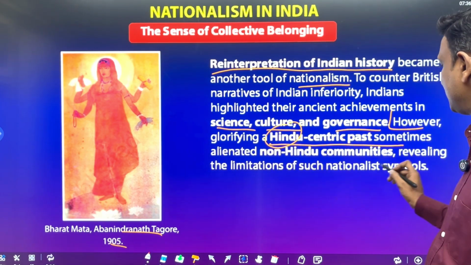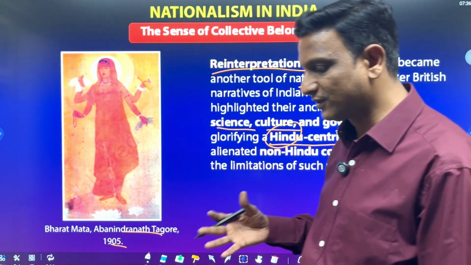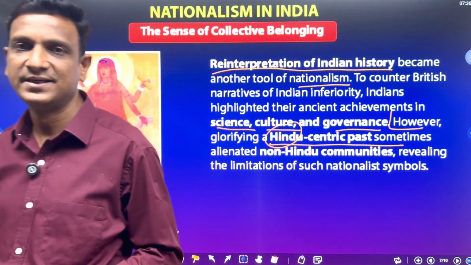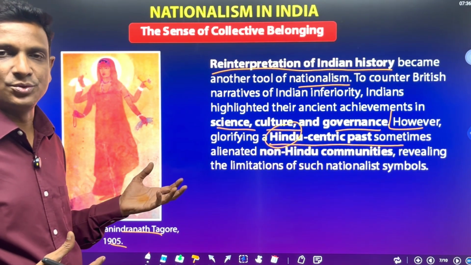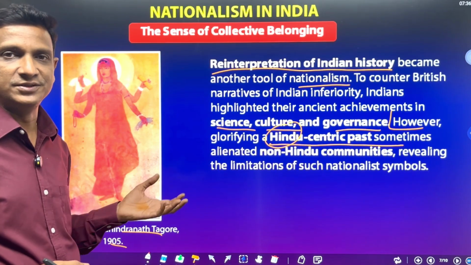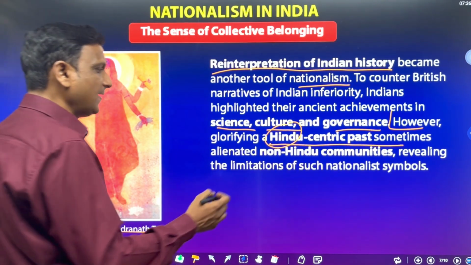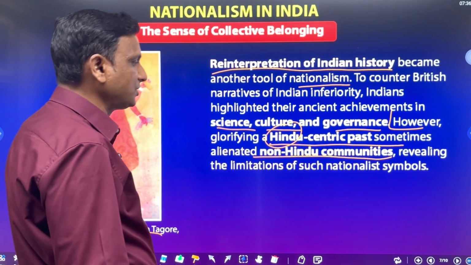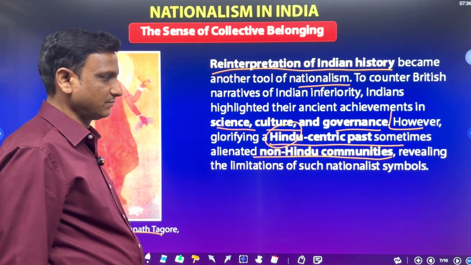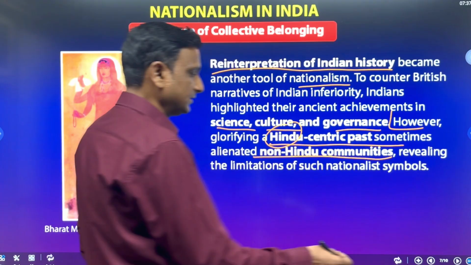Because of that, some non-Hindu communities got alienated, because Hindu people were glorifying their past: the Hindu kings and their kingdoms and their ancient stories or ancient literature. So that was all Hindu. It led to the alienation of non-Hindu communities, revealing the limitation of such nationalist symbols. Mostly Hindus are more connected to this kind of symbols and figures.